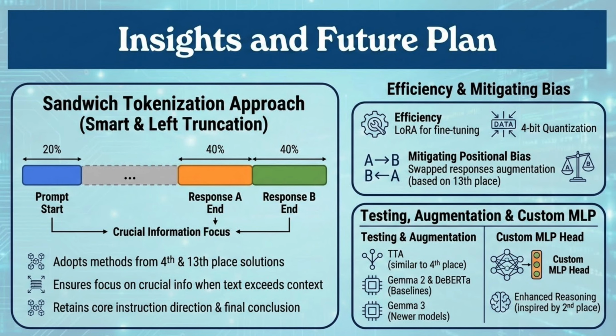We will use TTA and try the newer Gemma 3 architecture to compare with our baseline. Number 5, architecture. Following the second place strategy, we plan to replace the output layer with a custom NLP head to capture more complex logic.